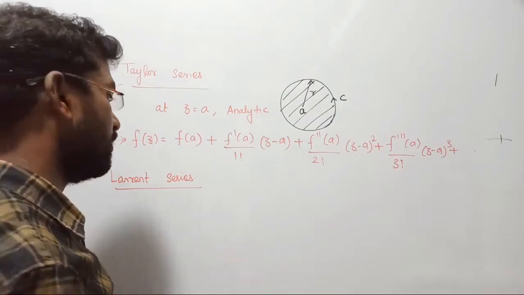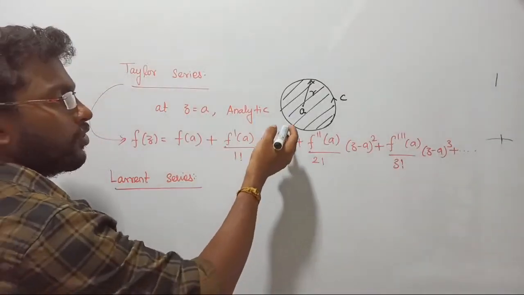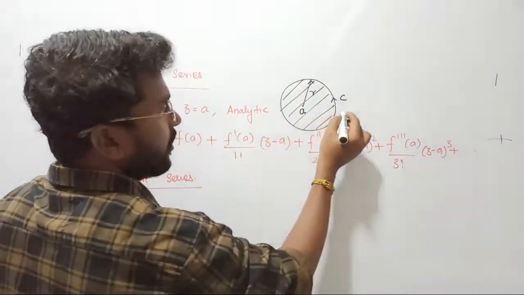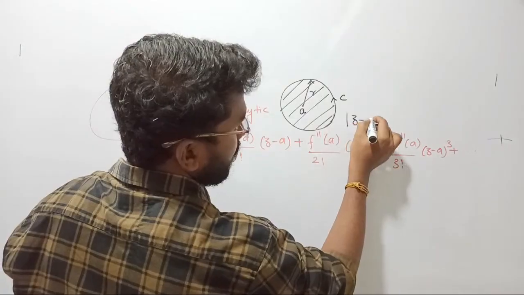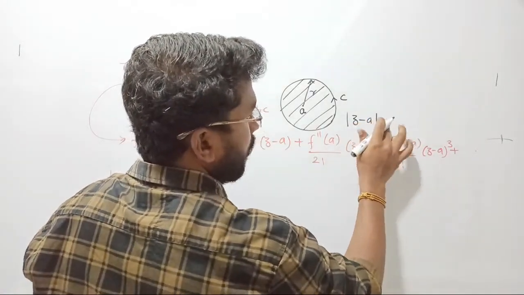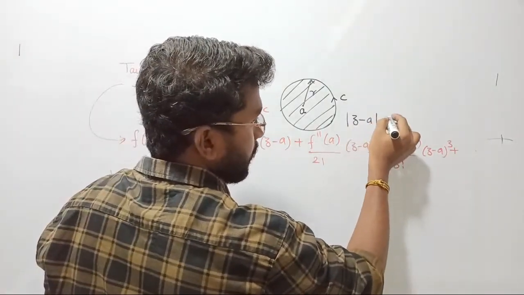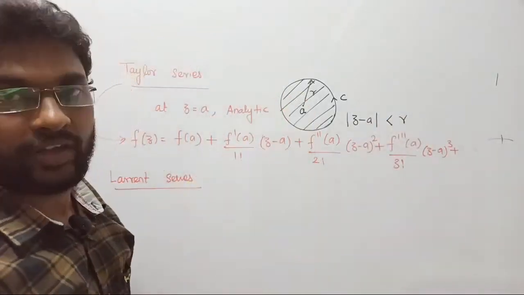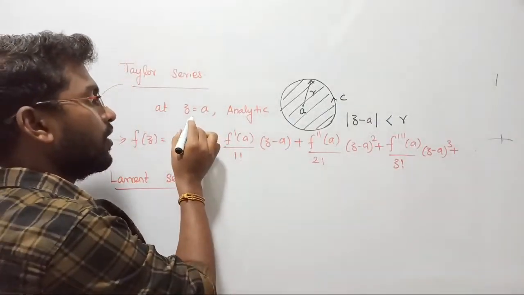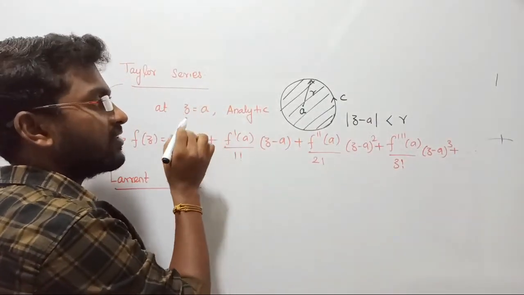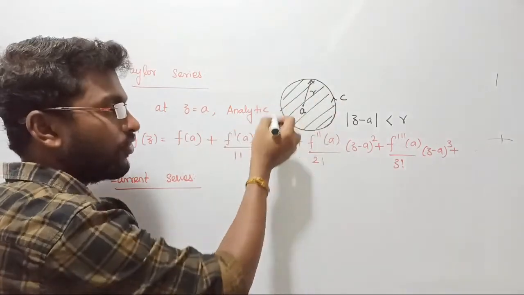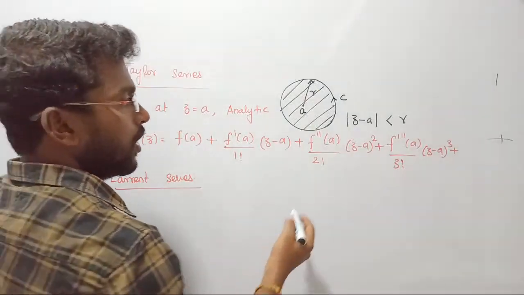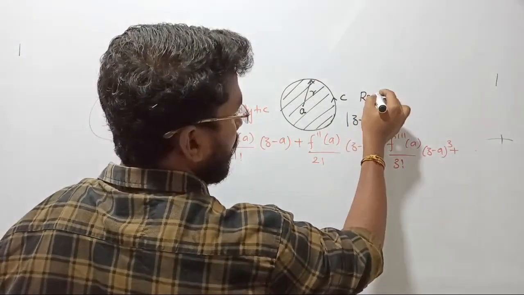Clear? Yes, that's all. So now we define here your region of convergence: z equal to a, in the sense mod of z minus a should be less than your radius r. R denotes the radius of the circle. So what do I mean here? I am selecting a point that is called the center of your region of convergence. From that we are going to define the radius of the circle. Now the region of convergence is going to be ROC.